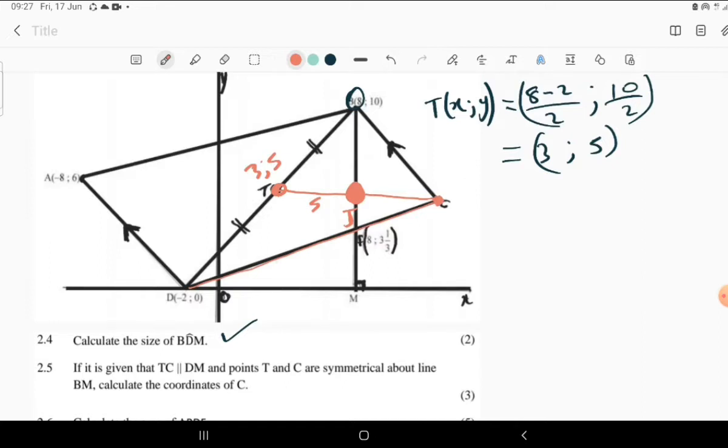So the coordinates of C is going to be 13, and remember that this line is parallel to the x-axis, which means the y value does not change. So we can just write the y value from T there. So the coordinates of C is (13, 5).